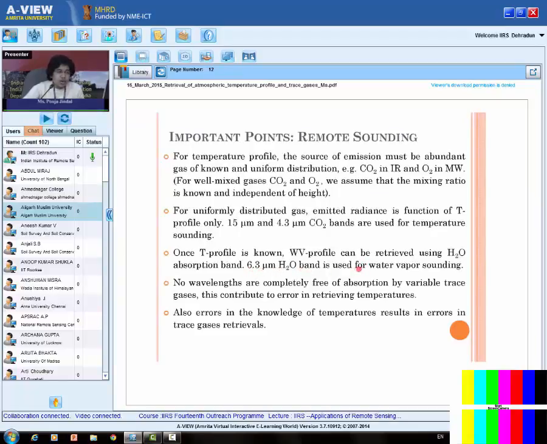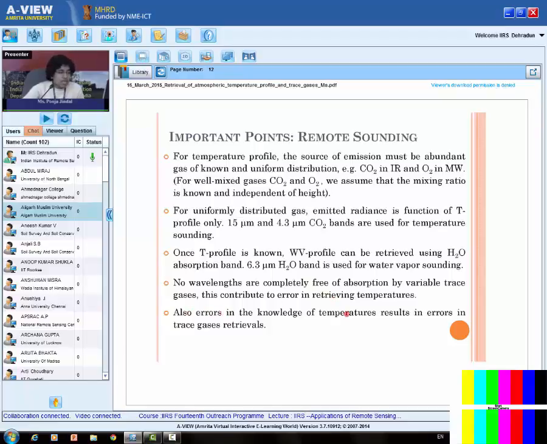6.3 micrometer water vapor band is used for water vapor sounding. No wavelengths are completely free of absorption by variable trace gases. This contributes to error in retrieving temperature. Yes, we said we can use the carbon dioxide band, but that wavelength will also be absorbed by some trace gases. It will be very little, but there will be some absorption, and we are not taking care of that, so this will lead to some errors.